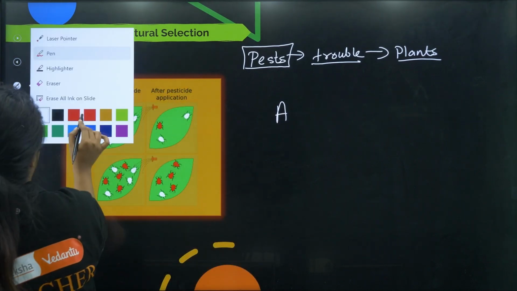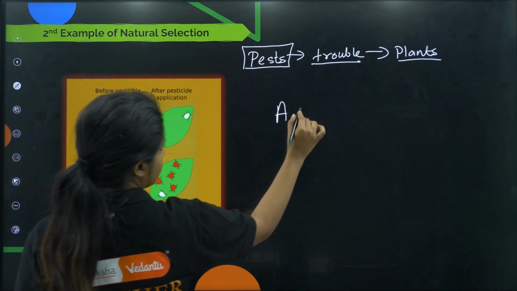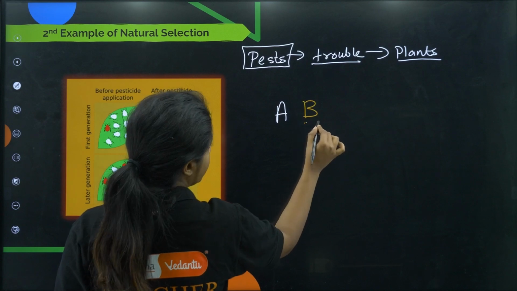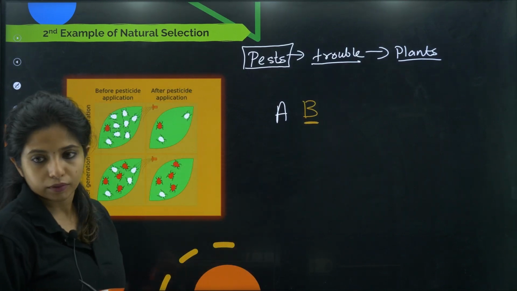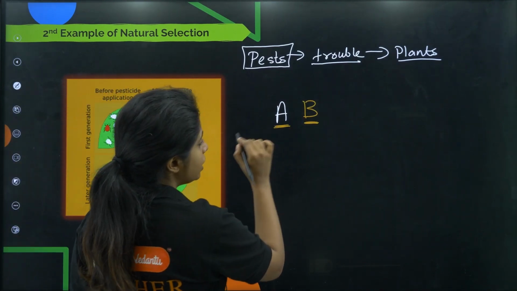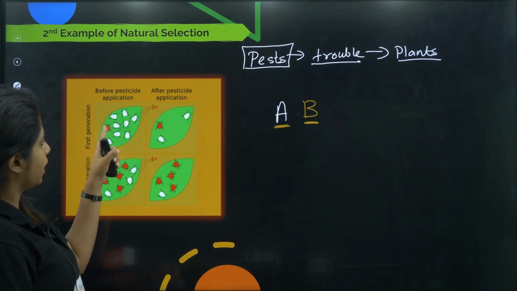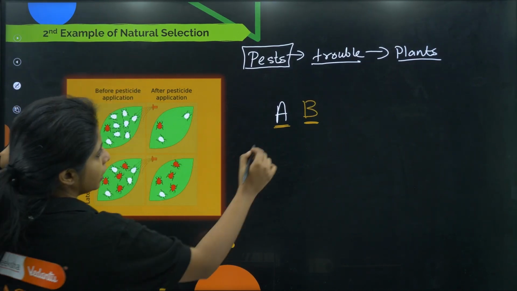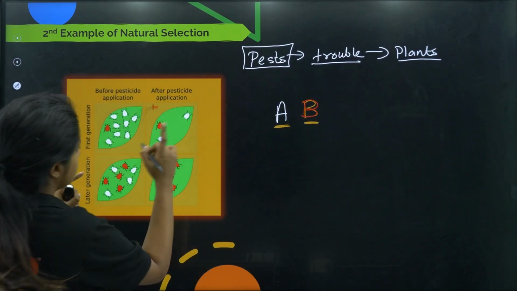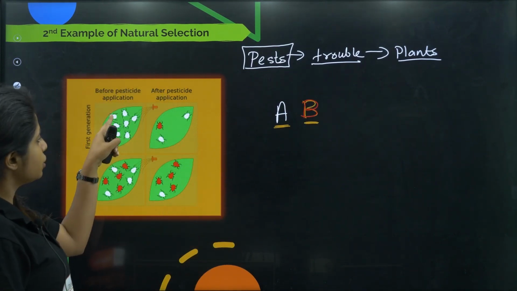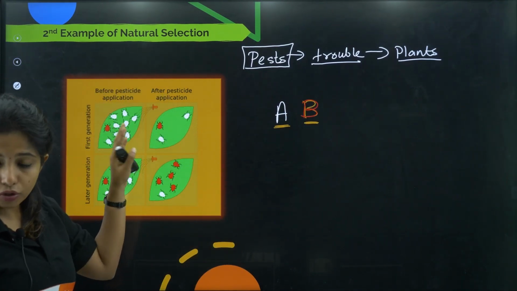And then we had pest, a mutant of it. This underwent mutation and you have a different variety of the pest, that is pest B. So initially both of them were there. Over here, the white one is A and, okay, I'll make it in red, the B one is the red one. So initially you had so many white ones.